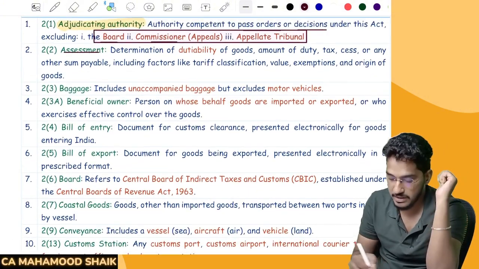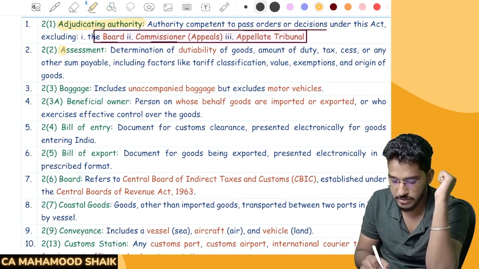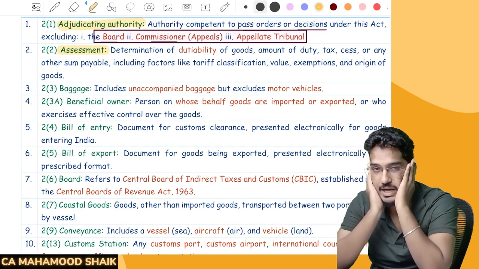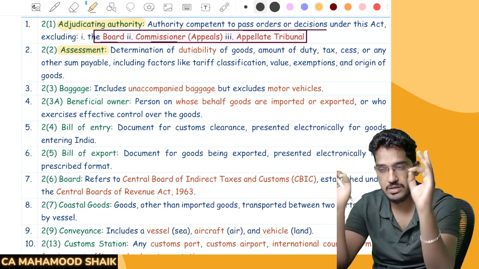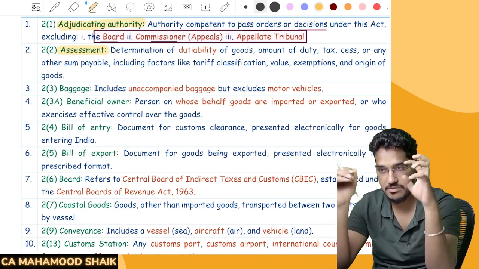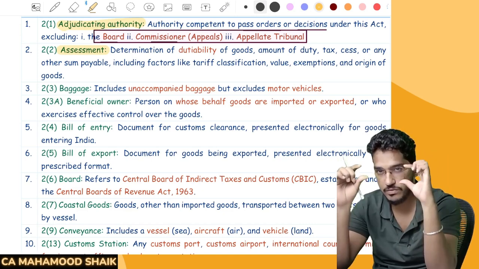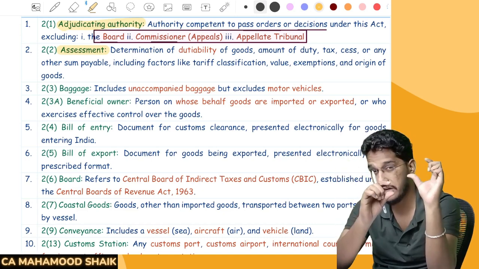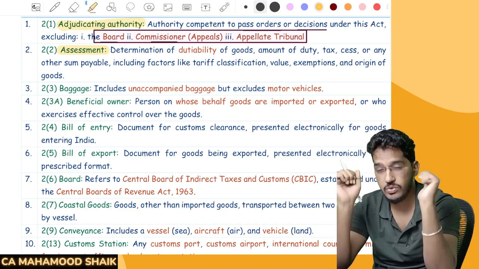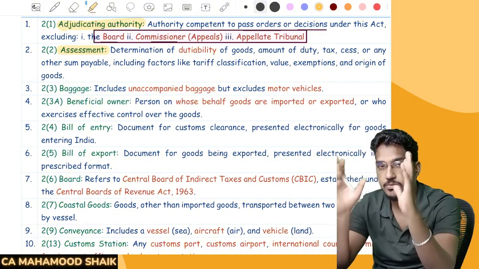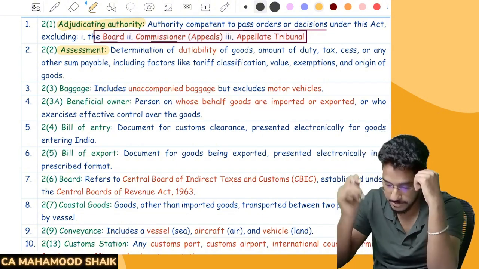Sir, what do you mean by assessment? This also I have told you in the previous session itself. Assessment means determining the amount of customs duty you are required to pay. What is the value of import? What is the value of export? What is the rate of duty? What is the amount of customs duty? That determination has to happen, and that process of determination we call assessment.